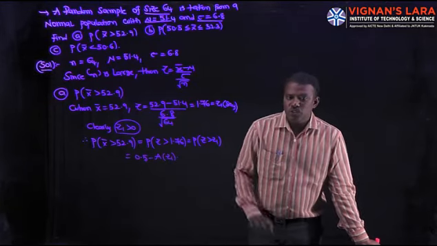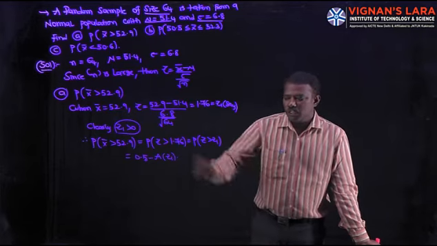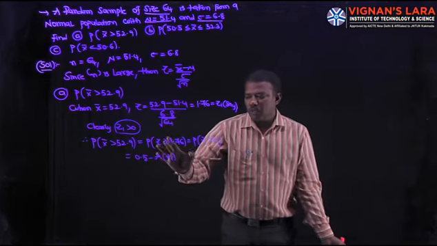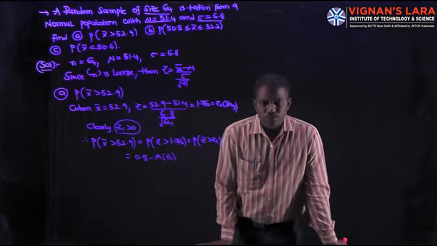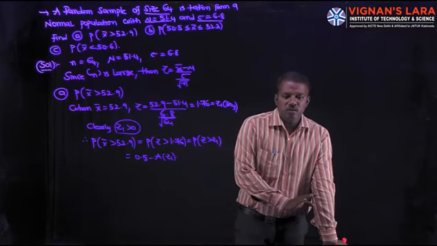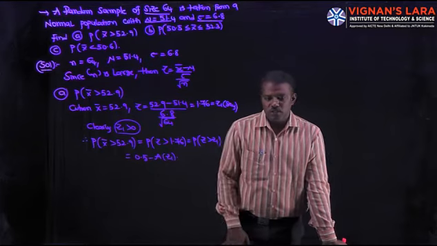Suppose Z1 is negative, Z1 less than 0, then it is 0.5 plus A of Z1. Here we have to calculate P of Z greater than Z1. If Z1 is positive, it is 0.5 minus A of Z1.